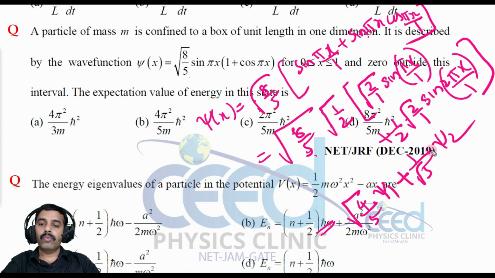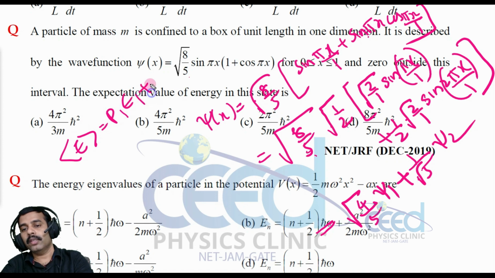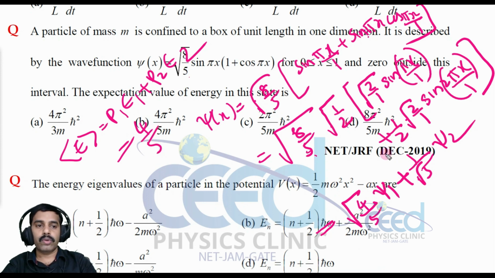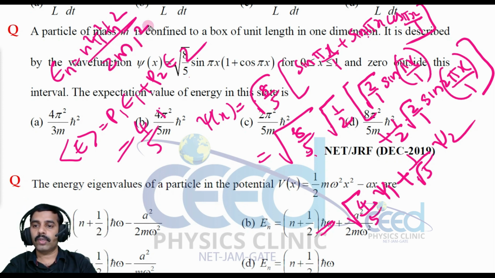Now we are asked to find the expectation value of energy. That is, expectation value of energy is equal to P1 E1 plus P2 E2. What is P1? Coefficient square, that is 4 by 5 into what is E1? This is a box of length 1, right? En is equal to n square pi square h cross square divided by 2m L square, and L square is 1 square.